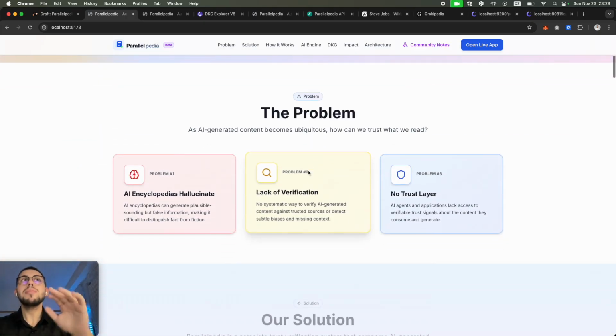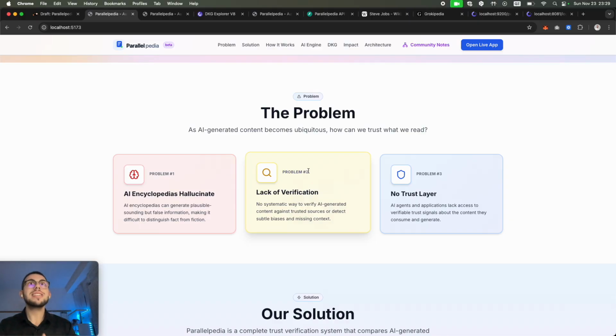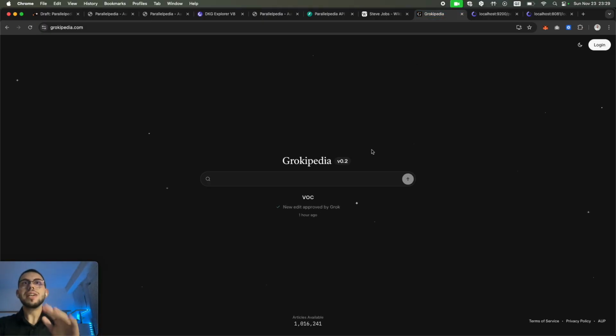Let's move directly. The problem is that we have a lot of AI encyclopedias that have a lot of hallucination. We lack verification of those sources, and there is no trust layer. Let's take a simple example. We have Grokipedia, which now has over 1 million articles available, and they are all written by Grok AI, which we all know can sometimes be very conservative.